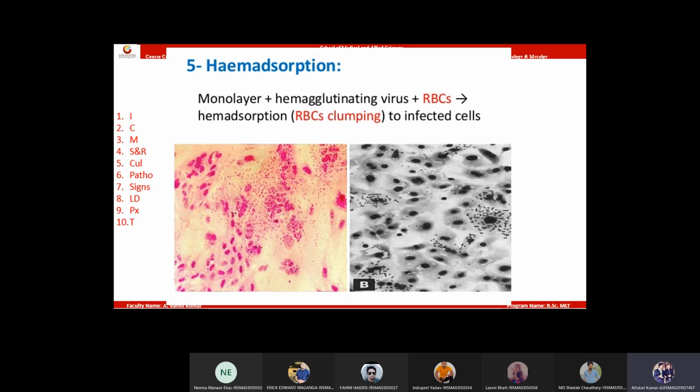Write a flowchart for pathogenesis. Viral entry by droplets, saliva, respiratory secretions.